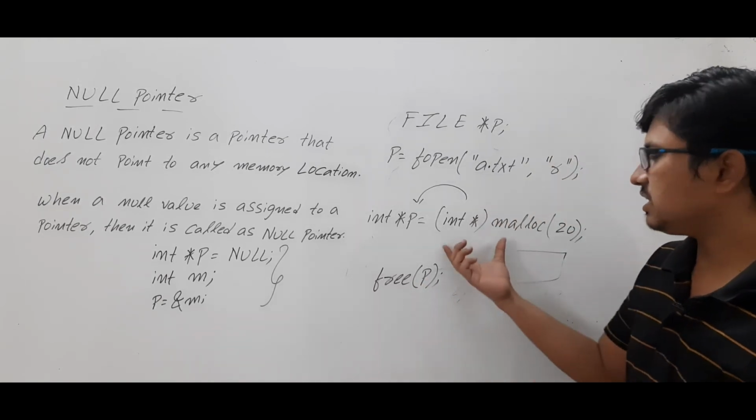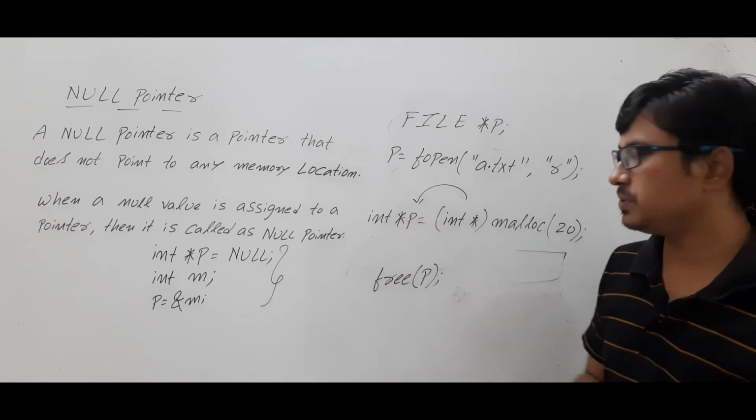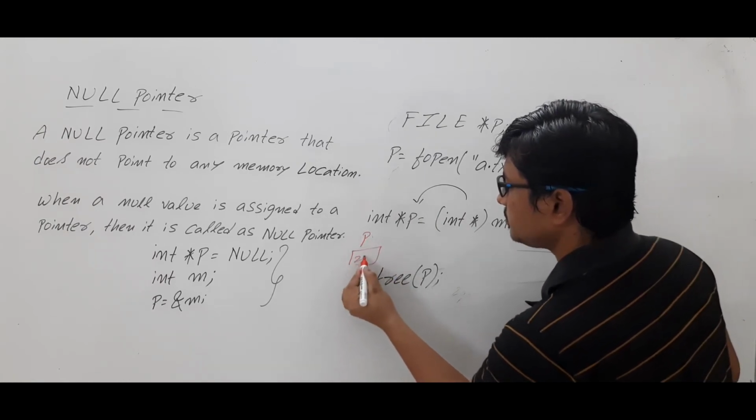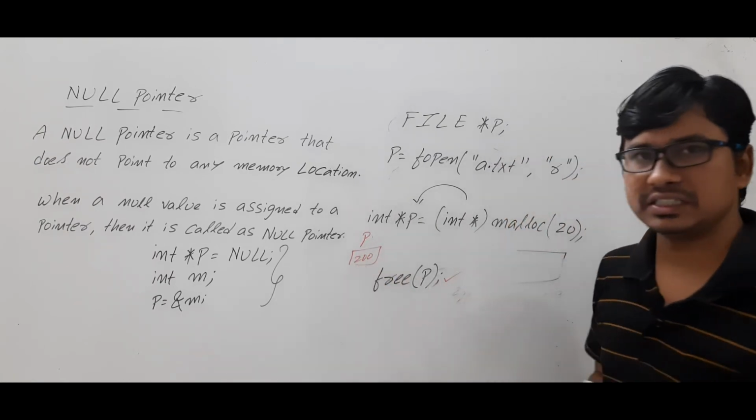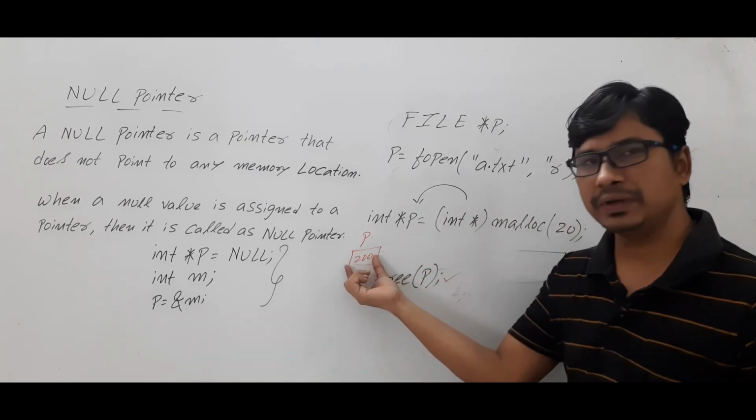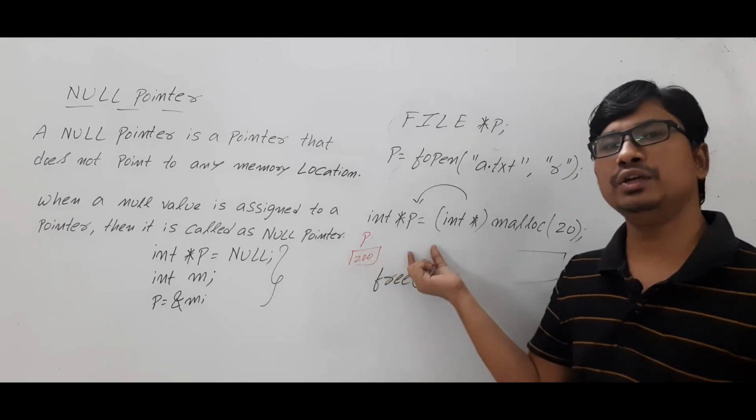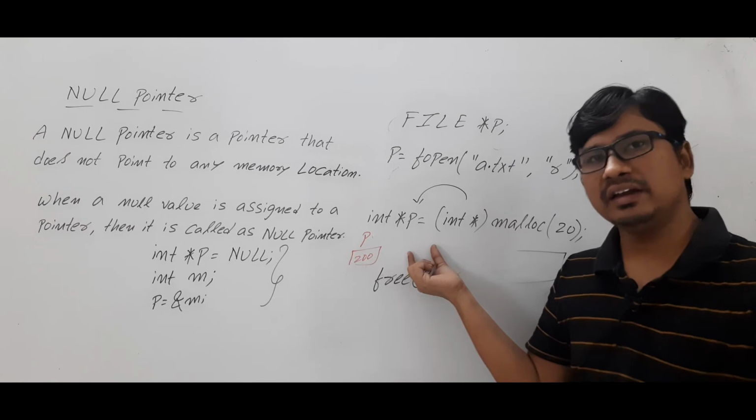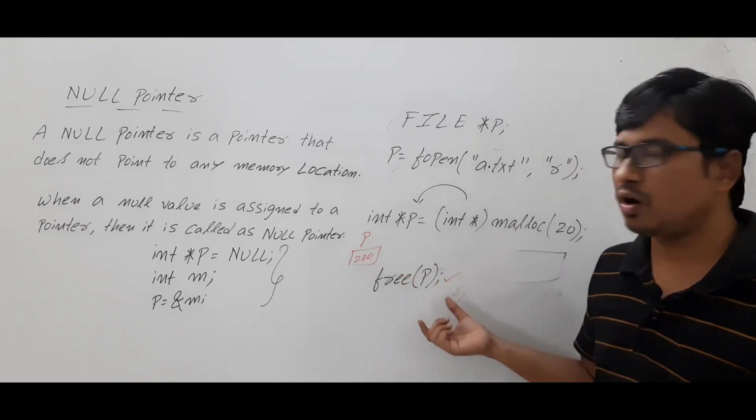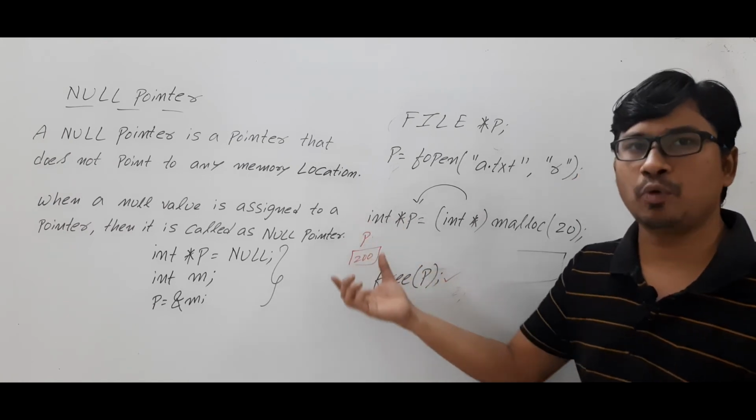Now, initially, when the memory has been successfully allocated, the starting address has been assigned. Let's assume that the starting address is 200. Now, with the help of the free function, you have released this memory. Still, this p is holding 200. So it is pointing to unavailable memory because you have already released the memory. That memory is not there. Then how is it pointing? This one we call a dangling pointer.